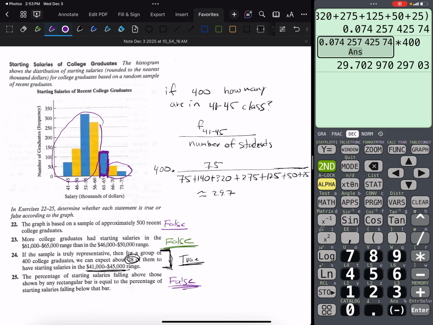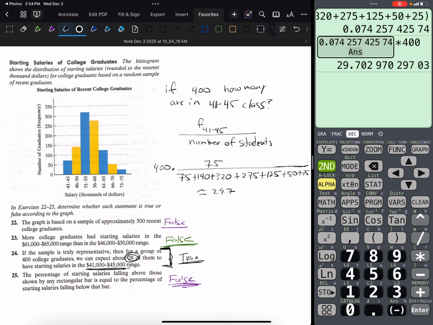There's nothing right about that because, I mean, if I wanted an even more absurd example, I could pick this bar, right? And so there are no salaries above that, and there are lots of salaries below that. And so that's definitely a false statement. All right. I hope that helps us with interpreting bin frequency distributions shown as histograms and even doing some rough approximation calculations based on those bin frequency distributions.